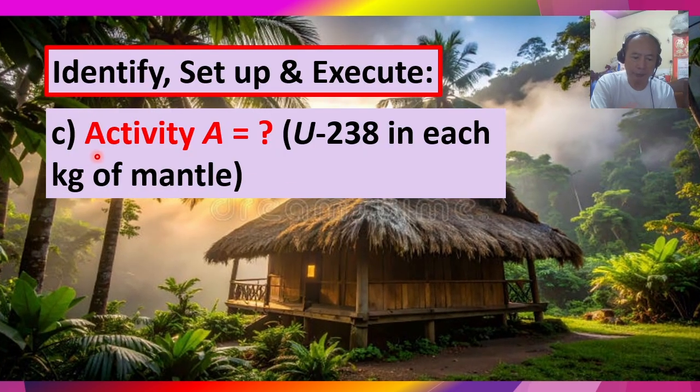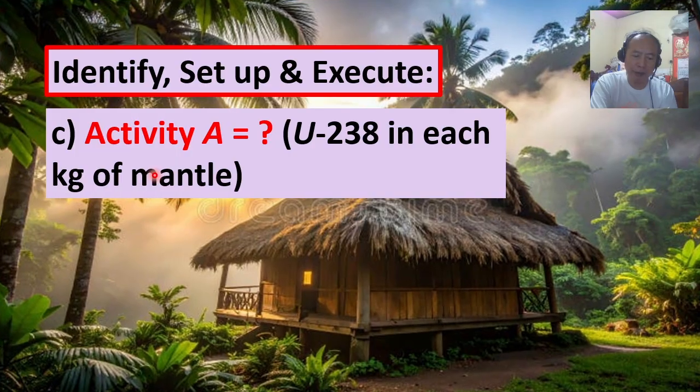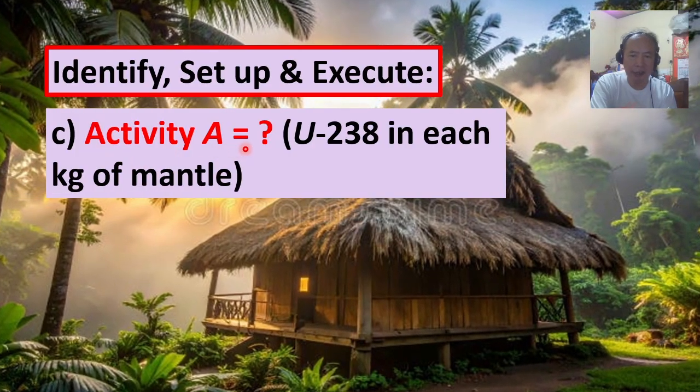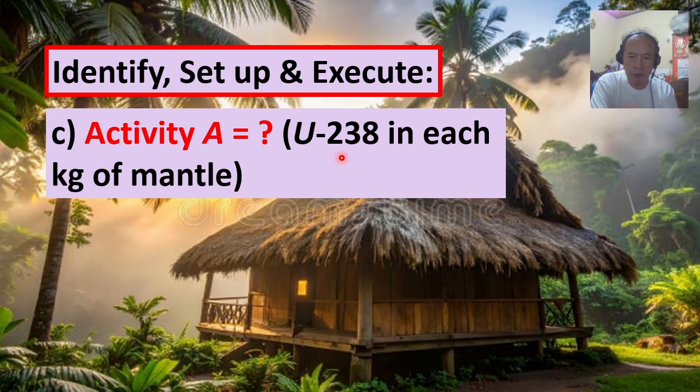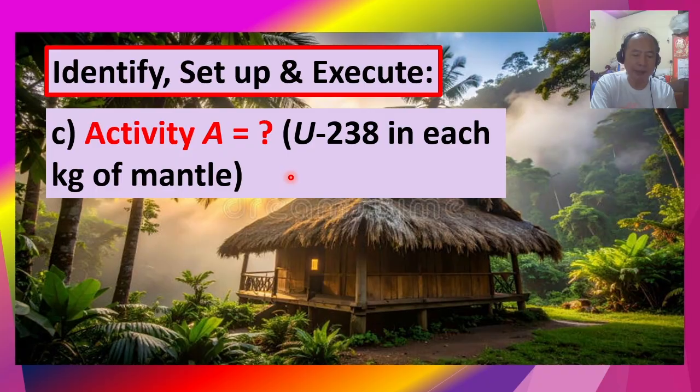In part C, we are also asked to find the activity denoted by capital A of the uranium-238 isotope in each kilogram of mantle.